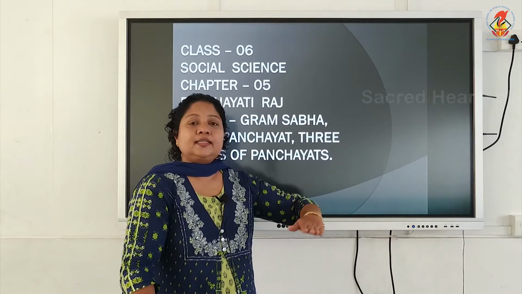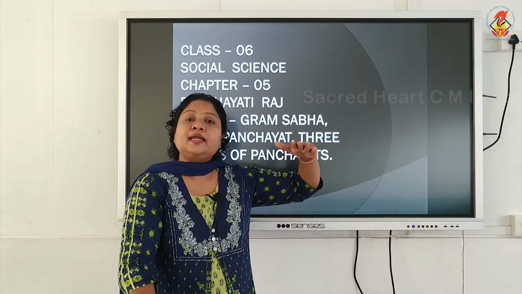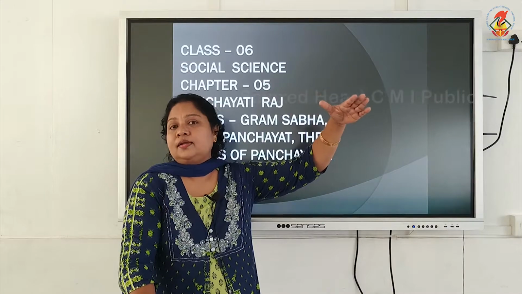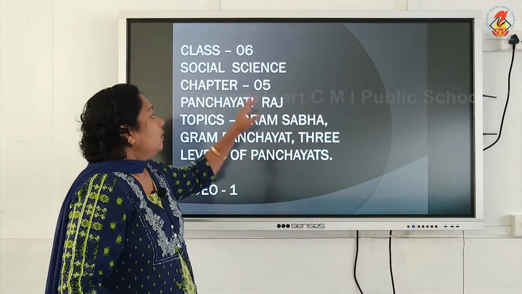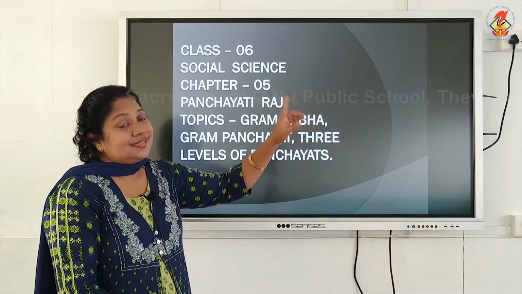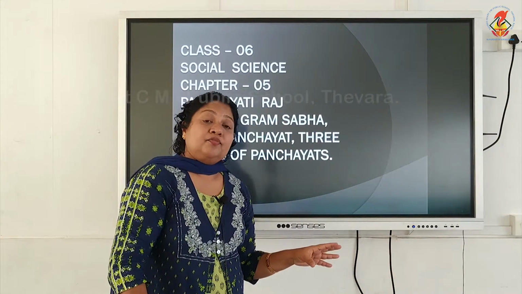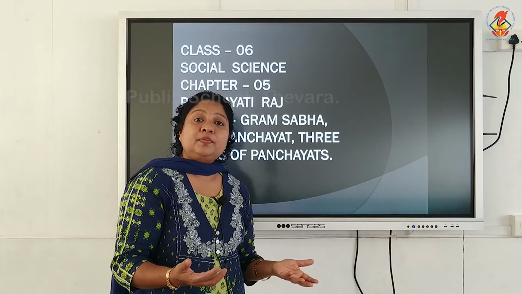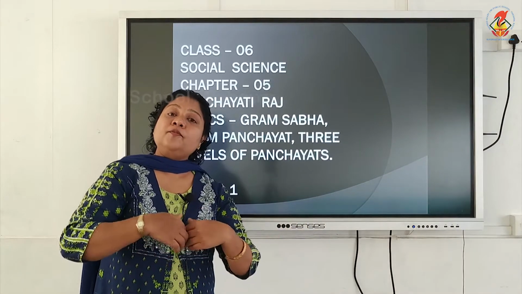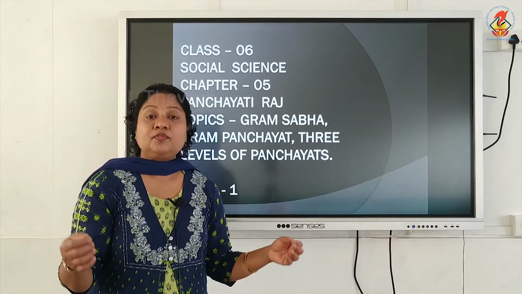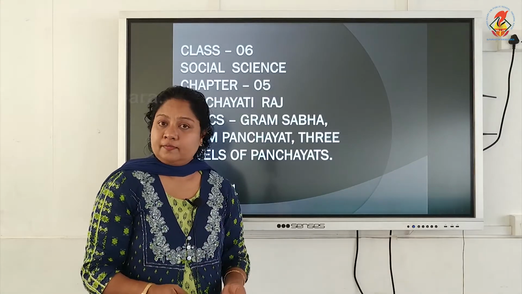So, the Panchayati Raj system is the first level, second level is the state level and the third level is the center level. Now, Panchayati Raj or the local self-government body has been implemented for ensuring the participation of the people from every corner of the country, even from the village or from the grassroots level.